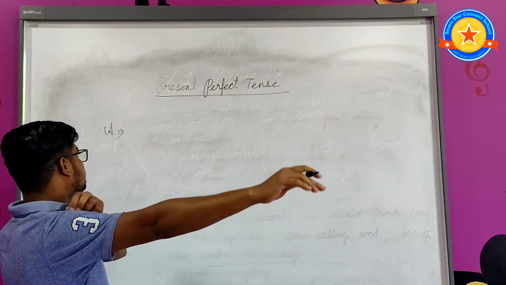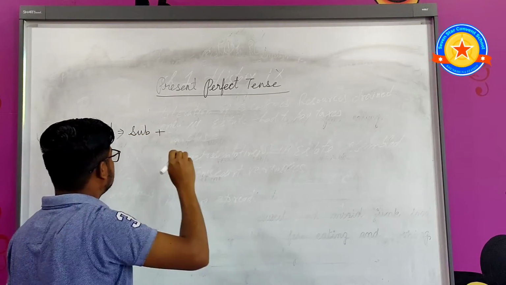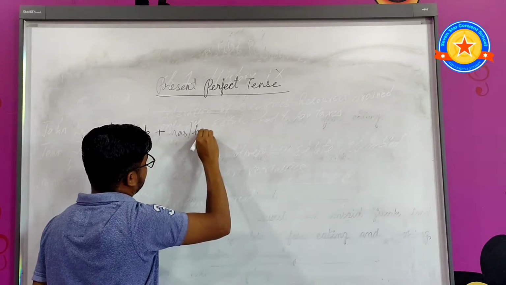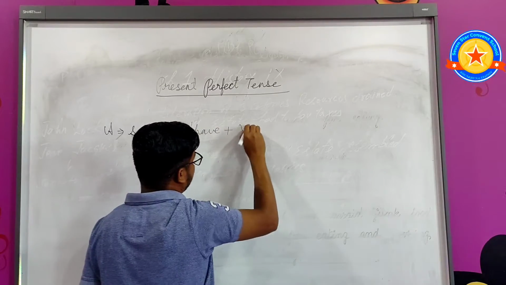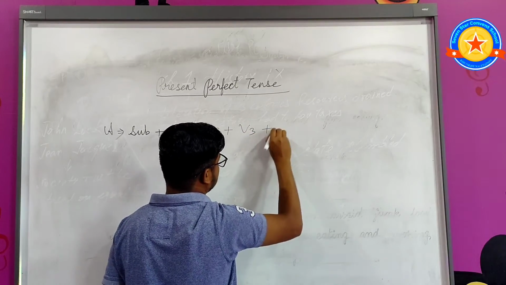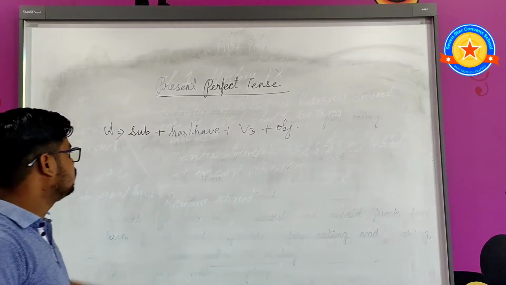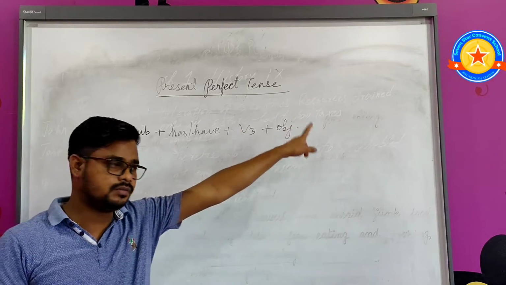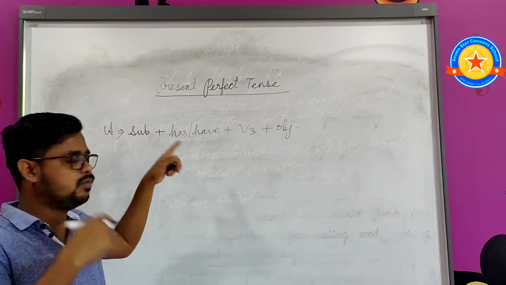Its pattern is subject plus has or have plus verb third form plus object. So its pattern is subject plus has, have plus verb third form plus object in an affirmative sentence. It is also called a positive sentence.